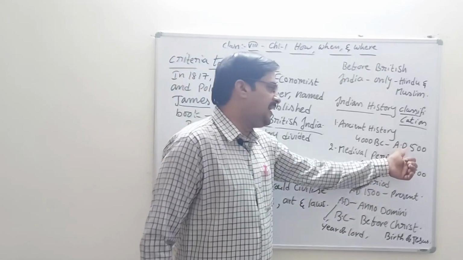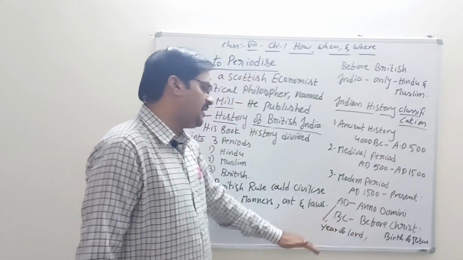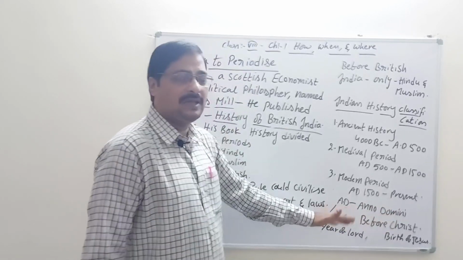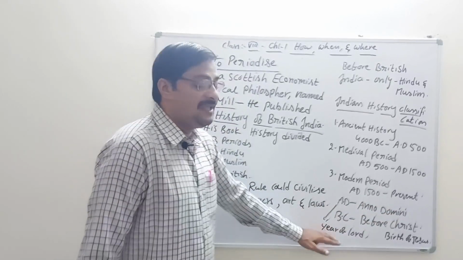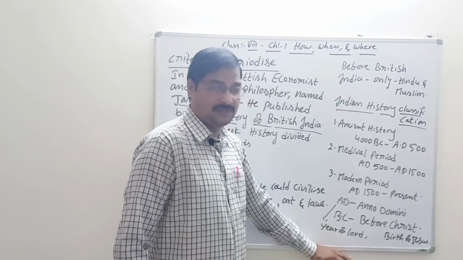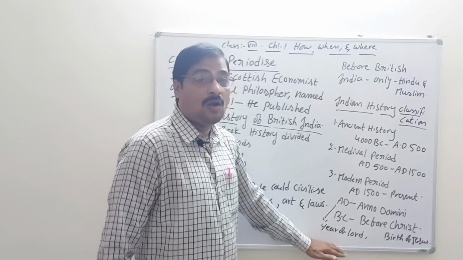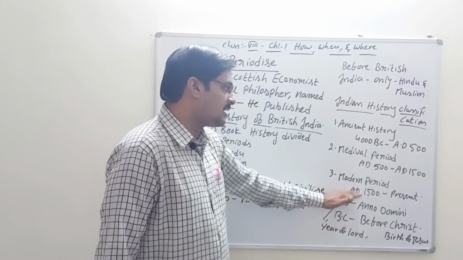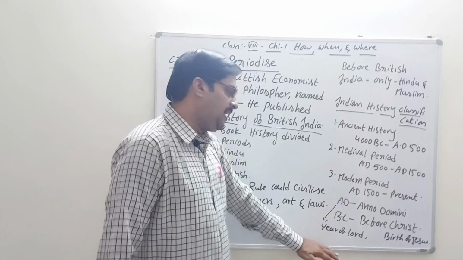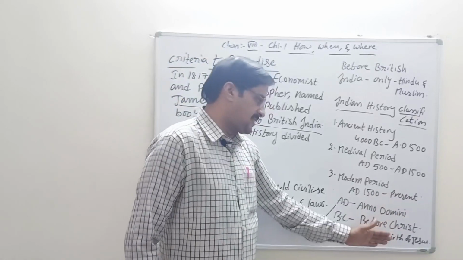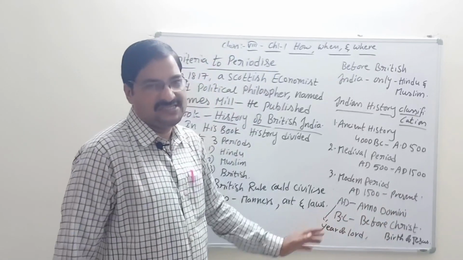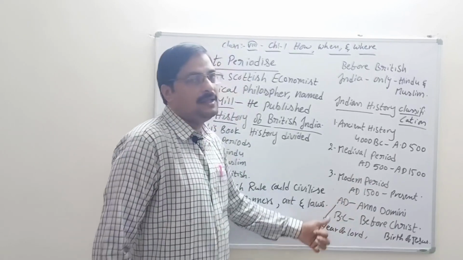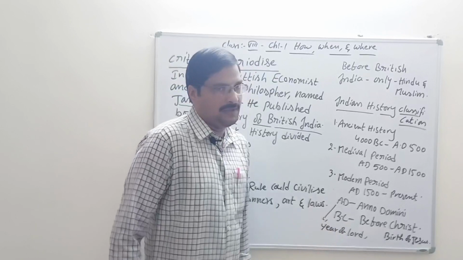What is meant by AD and BC? AD means Anno Domini, which means the year of the Lord, in the year of the Lord. BC means before Christ, that is, before the birth of Jesus. So we segregate AD and BC like that only.